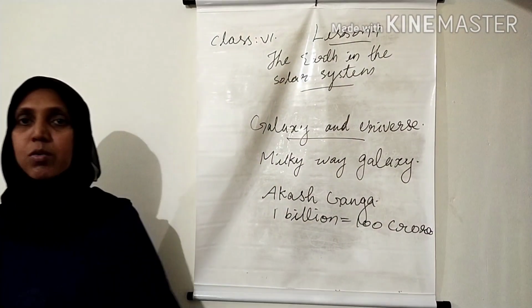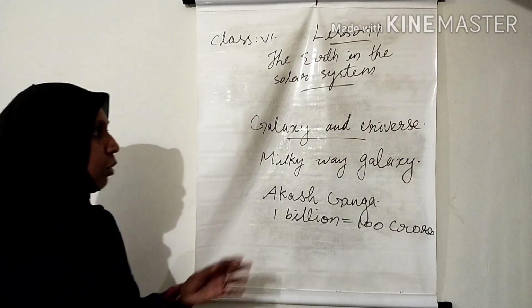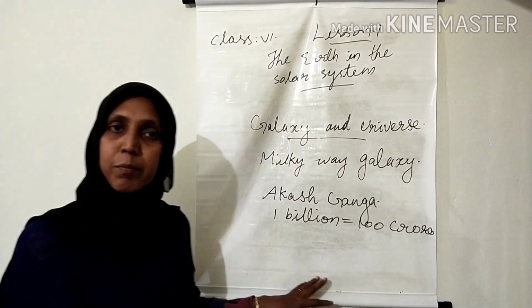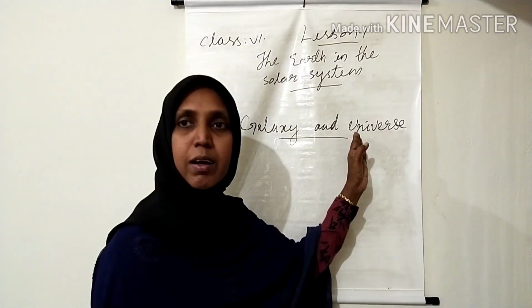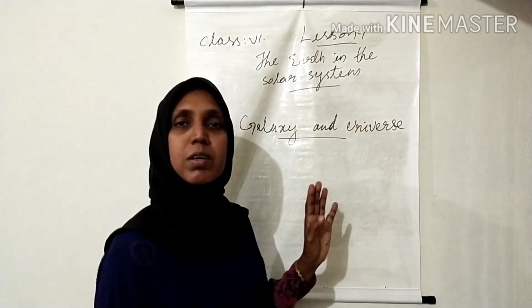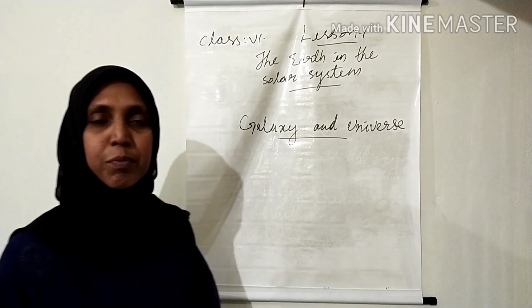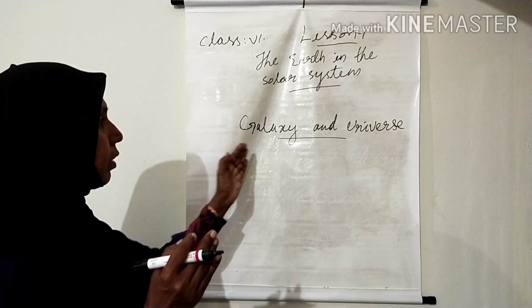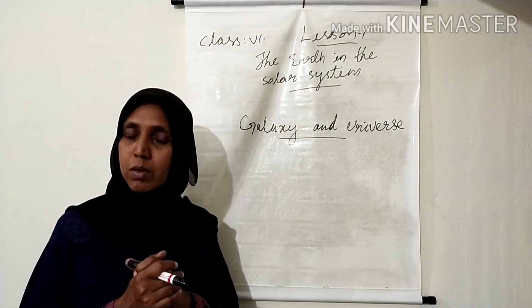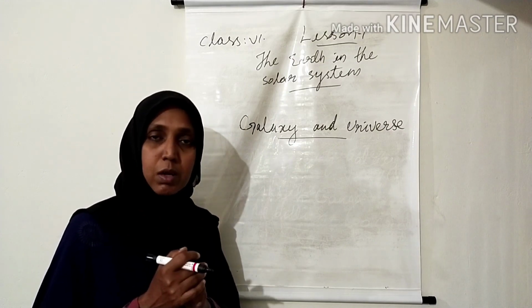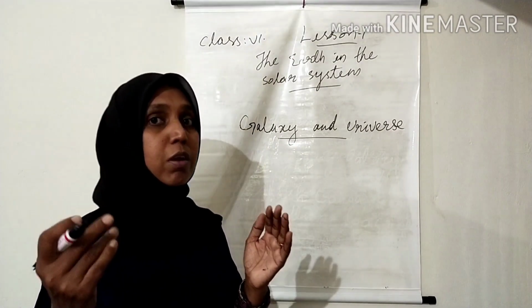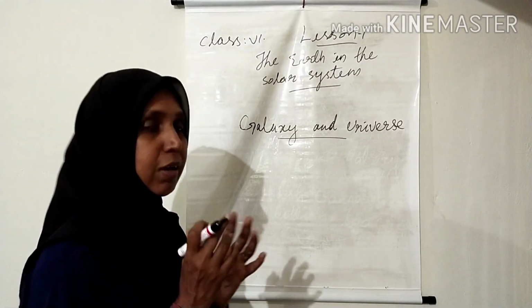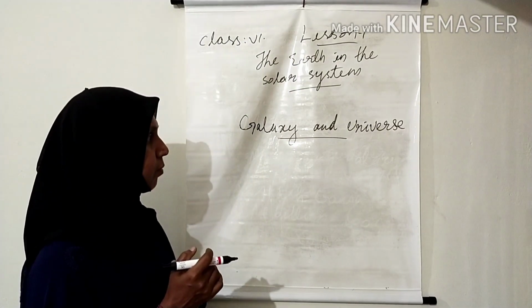Okay. Then children, we can learn about the universe. Children, what is the difference between a galaxy and the universe? See, we said that a galaxy is a cluster of billions of stars, dust and gases.